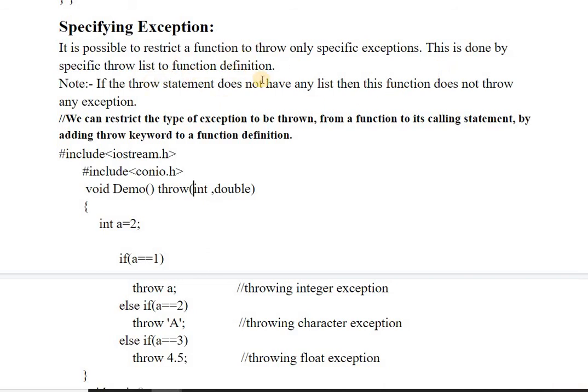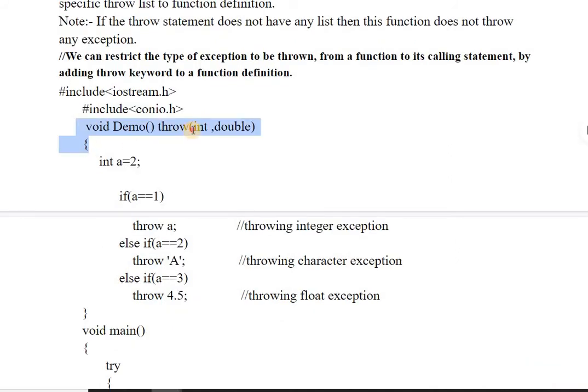So it is possible to restrict a function to throw only certain specific exceptions, and this is done by adding a throw list to the function definition. So this is the function definition. If I write throw, and in the parentheses I write some data types, so it will throw exceptions other than these data types. I am restricting the throw to int and double. It will not display exceptions thrown by integer or double. It will throw the exceptions for data types other than int and double.